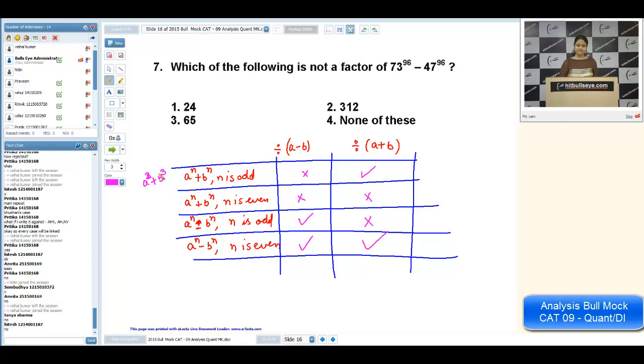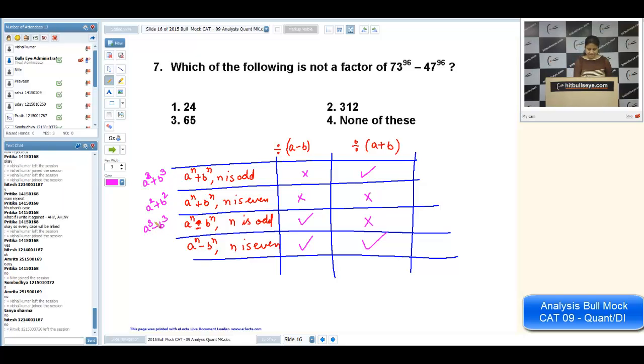So it will be divisible by a plus b. If I take n as even, it will be a square plus b square. Do we have any formula for this? No, we don't have. That's why crosses at both the places. If I take n as odd with the negation sign, a cube minus b cube, we do have a formula, that is a minus b into a square plus b square plus ab. That's why this is divisible by a minus b.